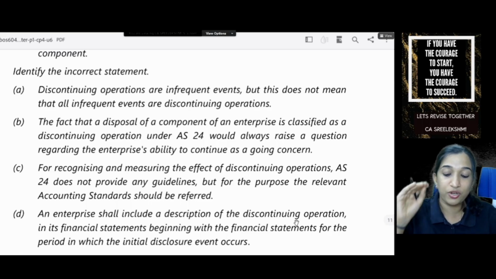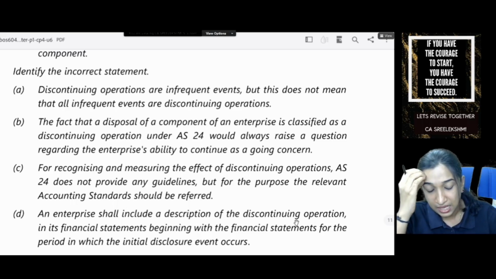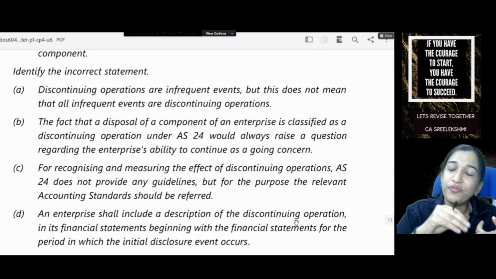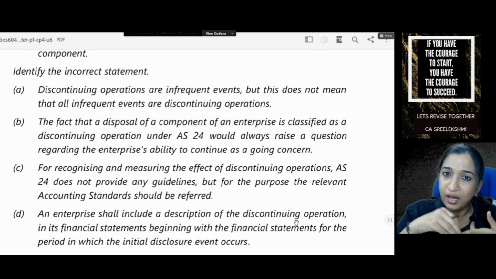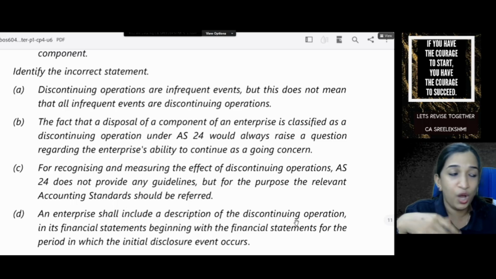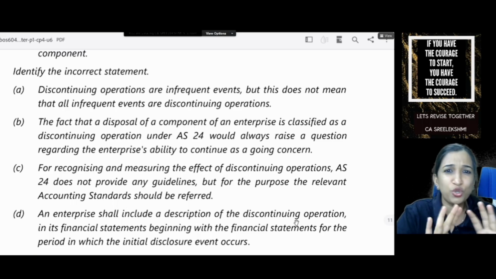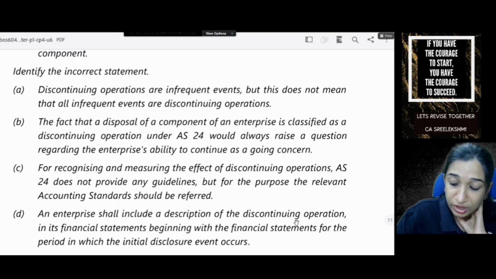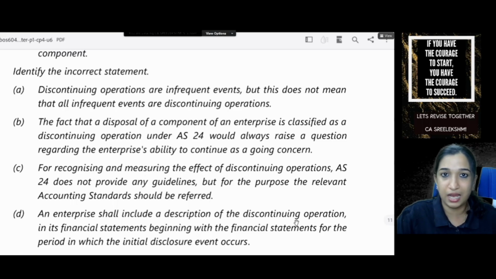For recognizing and measuring the effect of discontinuing operations, AS24 does not provide any guidelines, but for the purpose, the relevant accounting standards should be referred. How to account for fixed assets of a discontinuing operation? Is AS24 giving you an accounting treatment? How to do revenue recognition of discontinuing operation? No. AS24 is talking only about its disclosure. So for recognizing and measuring the effect, you have to refer other standards.